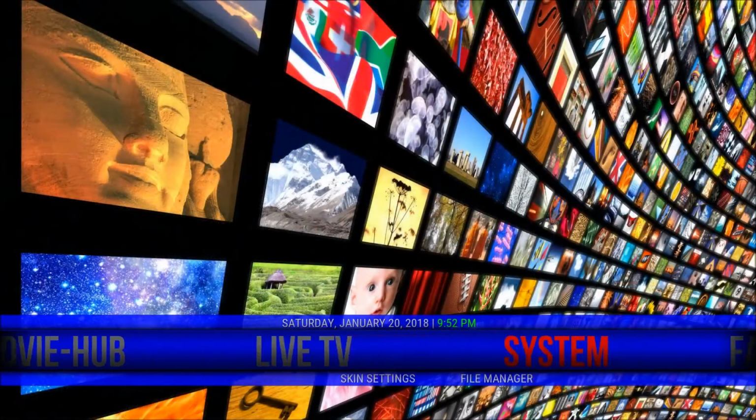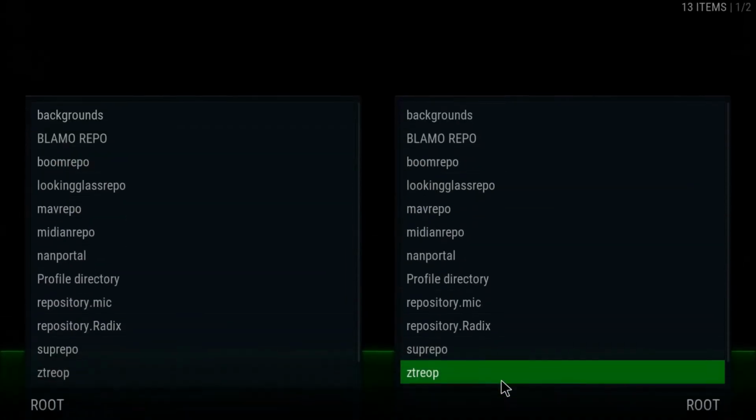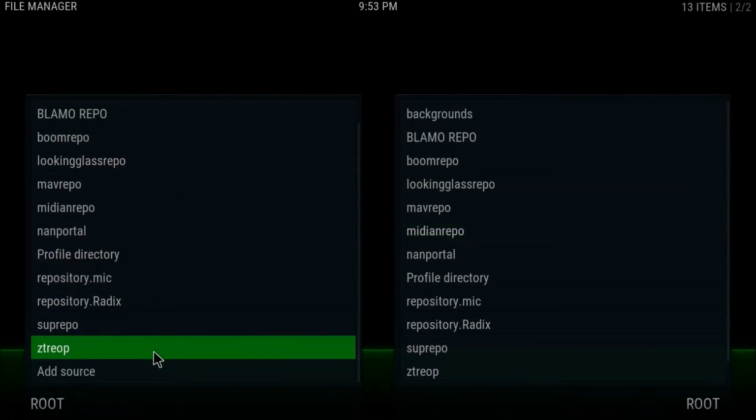So the next thing we're going to do is add some self-maintenance. So the maintenance, the stuff that clears your cache, your packages, your old thumbnails, things like that at the beginning when you open up your Kodi, right? So to do that, I'm going to use one that I've been recommended. So we go to File Manager, and we're going to add another source.